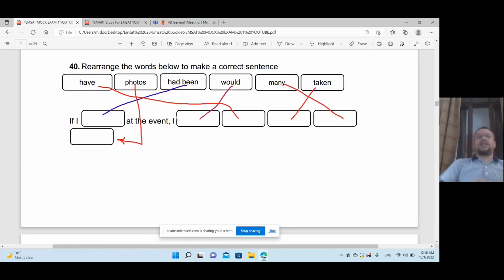Rearrange the words. Okay, so number one, if I had been at the event, the festival, the party, for example, what happened, comma, I would have taken many photos. I would have taken many photos, and this is third conditional.